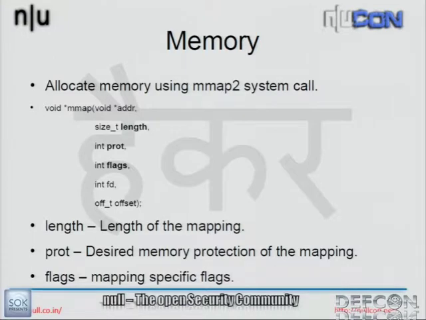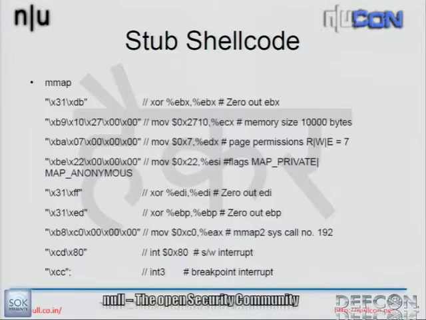You specify the length of the memory that you want to create inside the remote process, the mmap-specific flags, and the protection for the memory area. So this is the stub shellcode. At runtime, I just change the values to whatever the caller wants, as specified in the function.